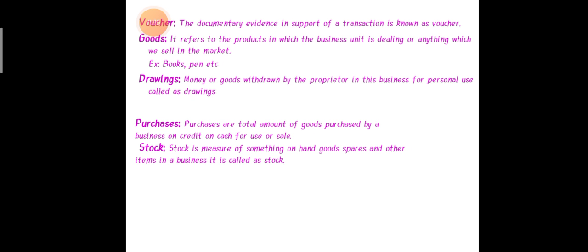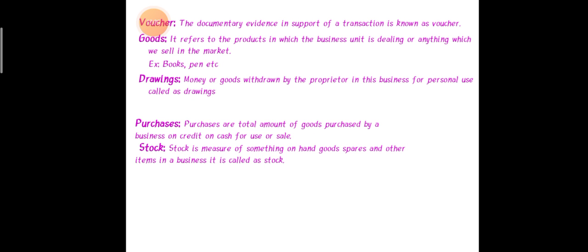A voucher is used at the time of any transaction or any purchase of products. Take an example: if you have purchased goods, they provide a receipt, that is a cash memo or the receipts they have provided, and that is called a voucher. A voucher is a document.